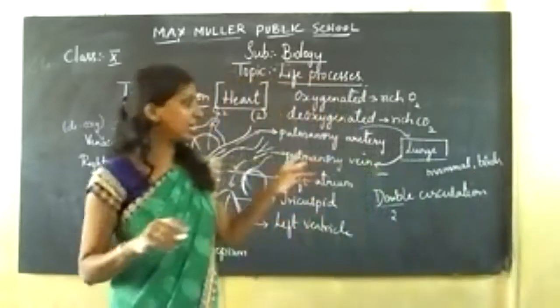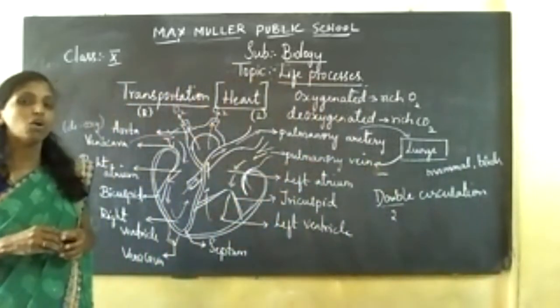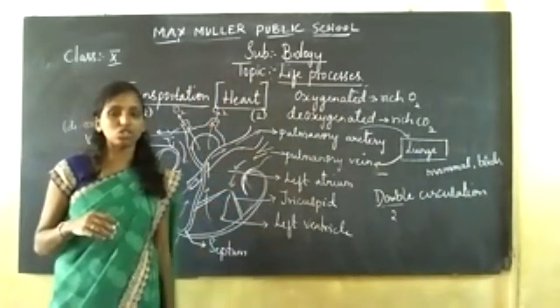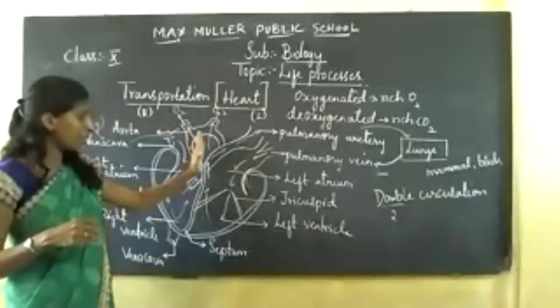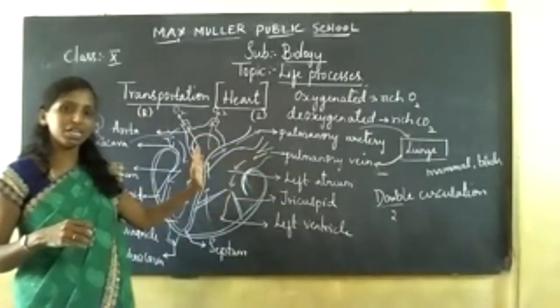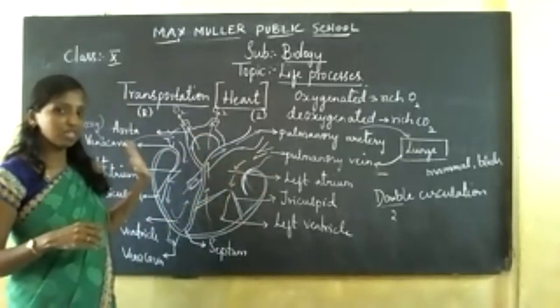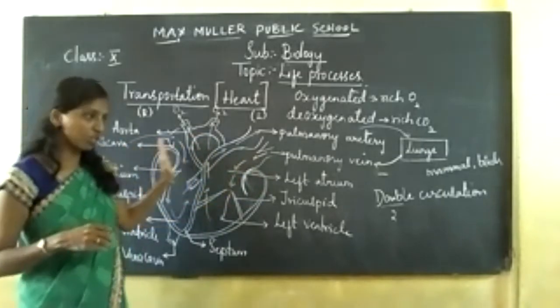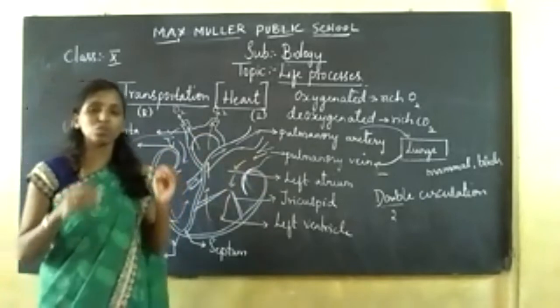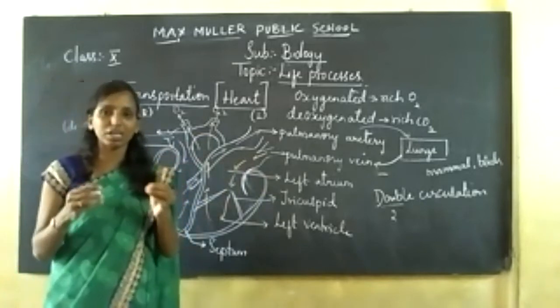So where exactly will double circulation take place, and why is it necessary? It is for the separation of oxygenated and deoxygenated blood, as well as to maintain constant body temperature.